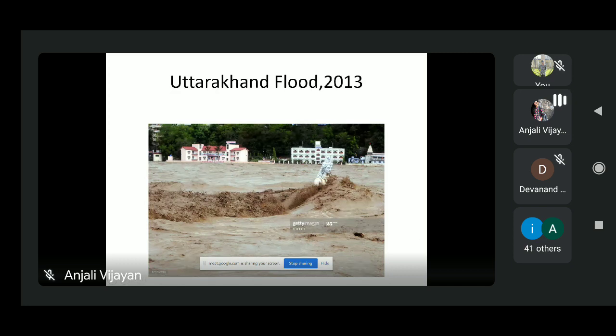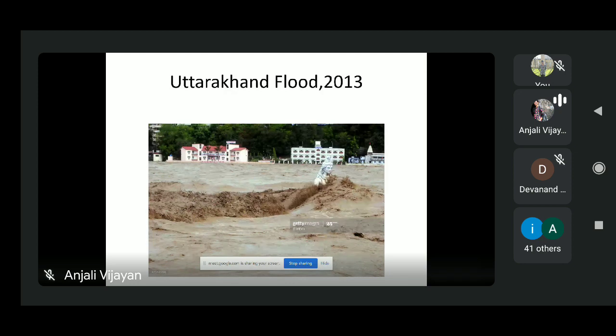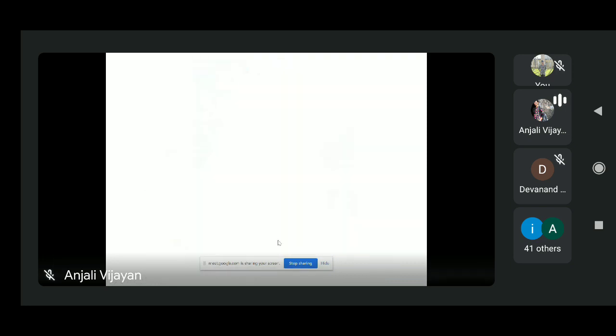This is a photo of Kedarnath after torrential rain, which almost completely destroyed the township. Only the temple got saved, due to its stone structure. These are some pictures of the Kedarnath area. You can see how disastrous the flooding event was. This is the Kedarnath temple, and this is the backside of the temple. It was saved from the flooding because it is fully made of stone. Okay, so yeah, this is the temple.